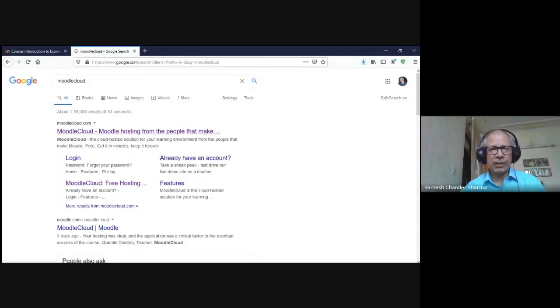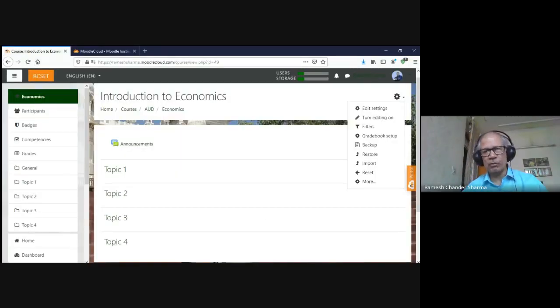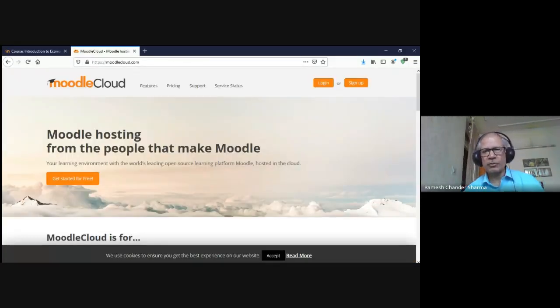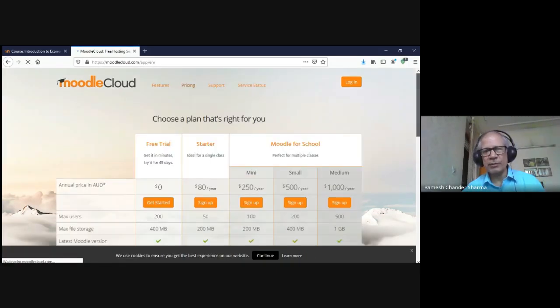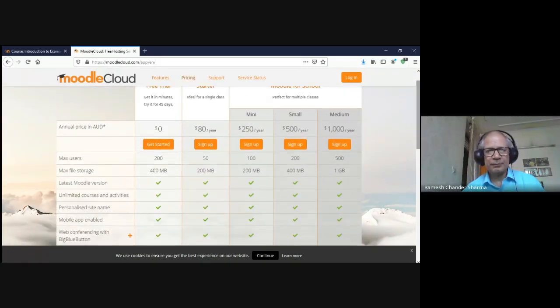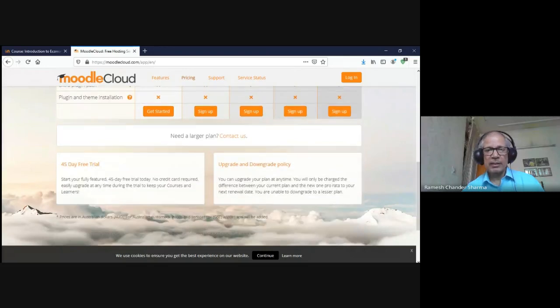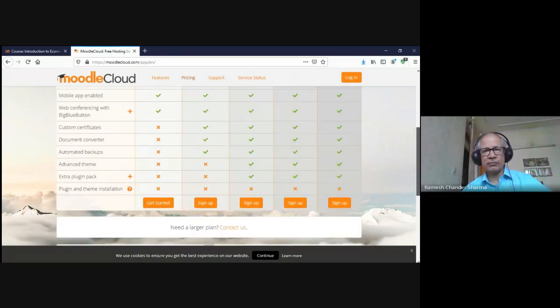I can create a free instance on it. This particular Moodle Cloud which I'm showing to you now allows me to sign up and use their free platform, which unfortunately allows just limited access to the courses. Here it is, get started, ideal for a single class. The others are the paid versions we can create on this platform. The advantage of using this one is that it is always the latest version of Moodle.